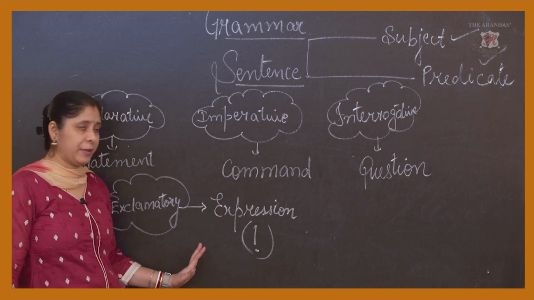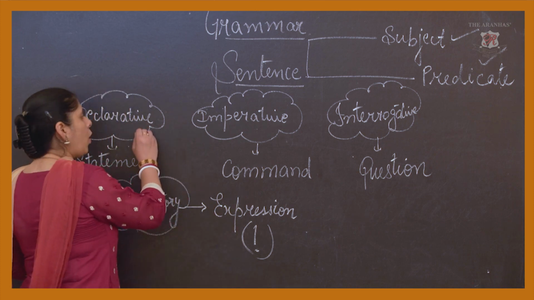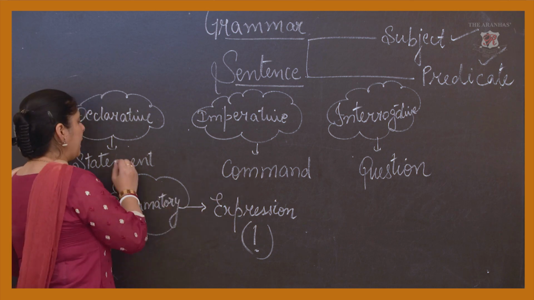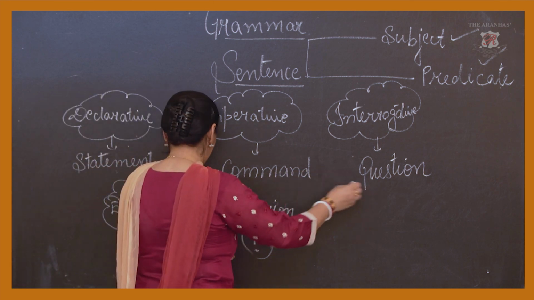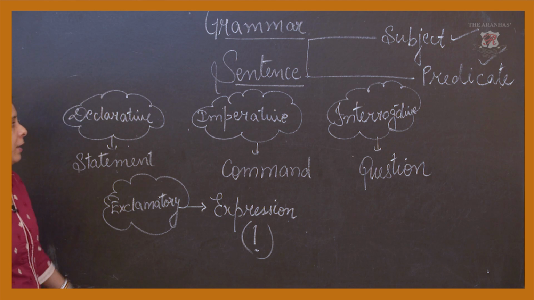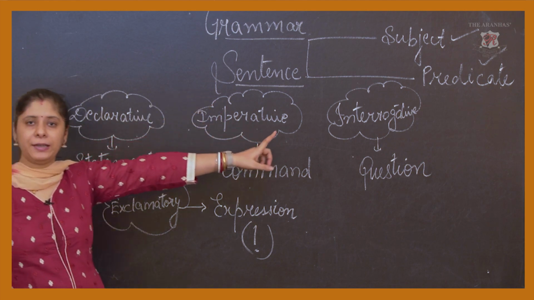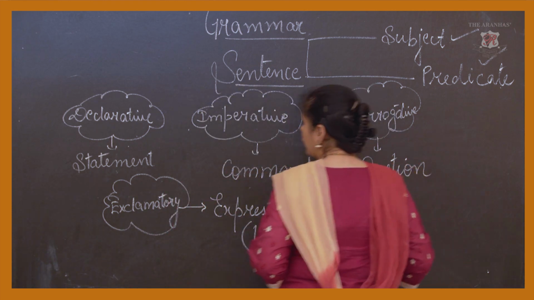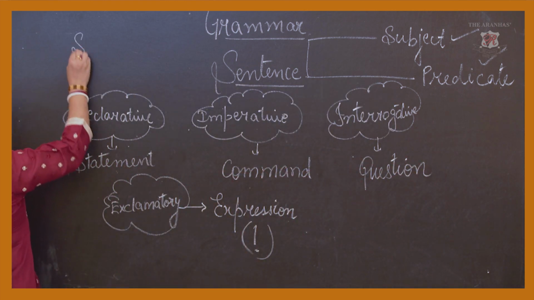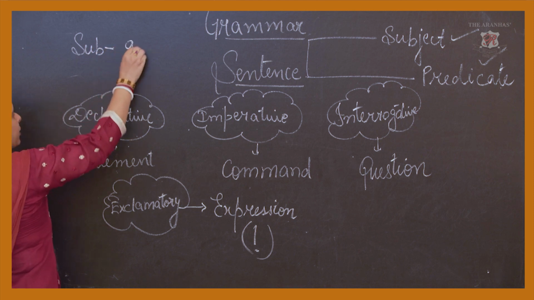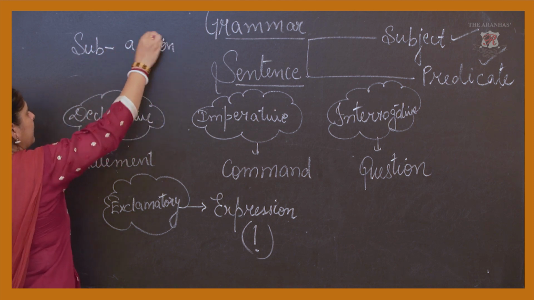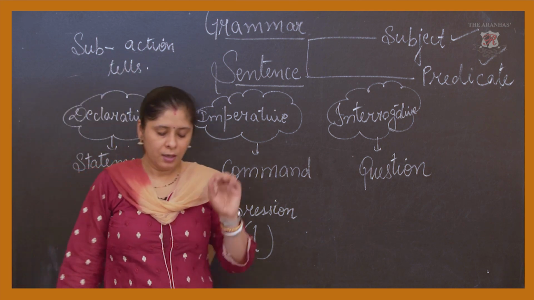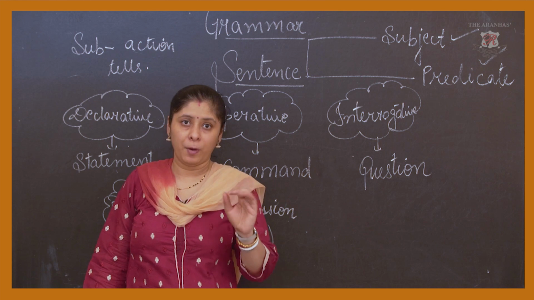The most important thing here is that all these four parts, a statement, command, question, and expression, talk about the subject and the predicate too. Now subject, if I write here about the subject, the subject tells you something, what is happening about the subject.